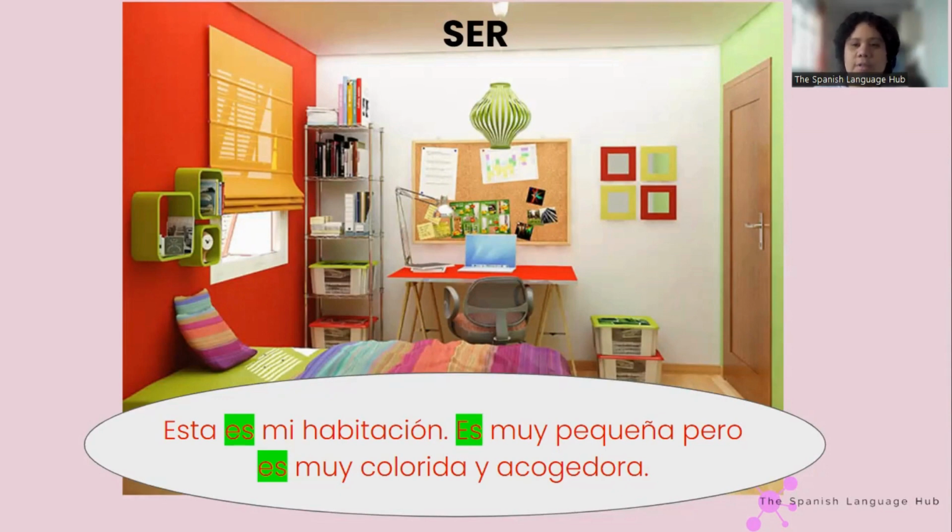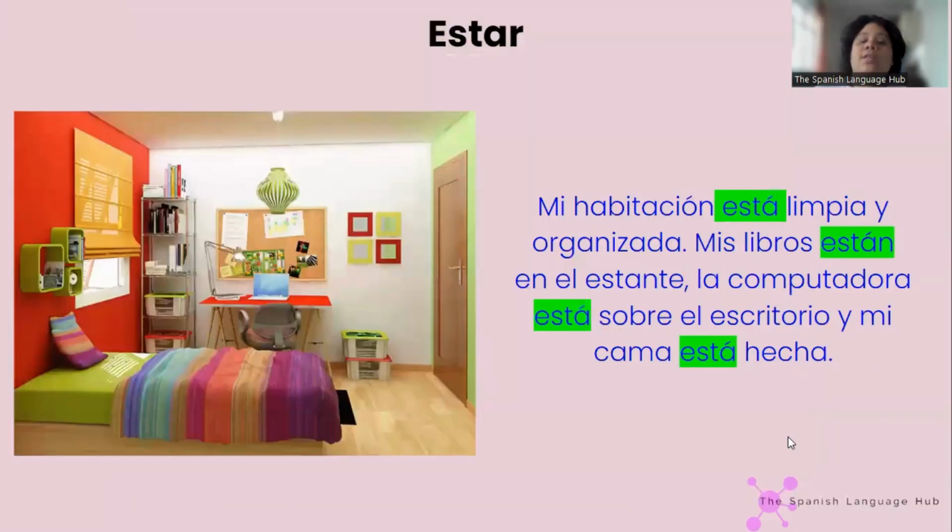So this is my room. It is very small but very colorful and cozy, right? So this is again describing my room. I'm giving characteristics to my room, and this is how, if someone asks me how your room is, this is how I would describe it. And because of that, I'm using ser. Now with estar, I'm just describing or talking about the state of the room at the moment I took the picture or at the moment I'm speaking, right?